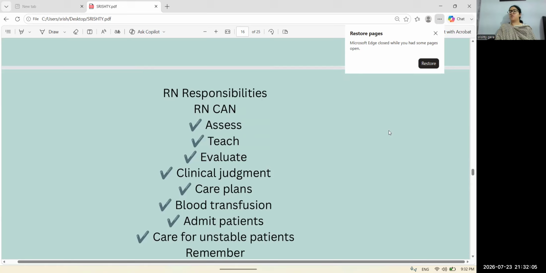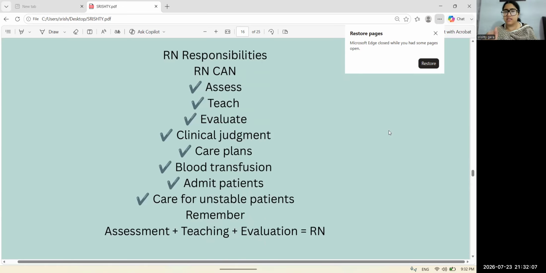So there are some responsibilities. We will discuss RN responsibility, LPN, LVN responsibility, UAP, and CNA responsibility. RN responsibility, what actions can be done by RN? RN can assess, RN can teach. Which teaching? Initial teaching. Okay. RN can evaluate the patient, evaluate the outcomes.